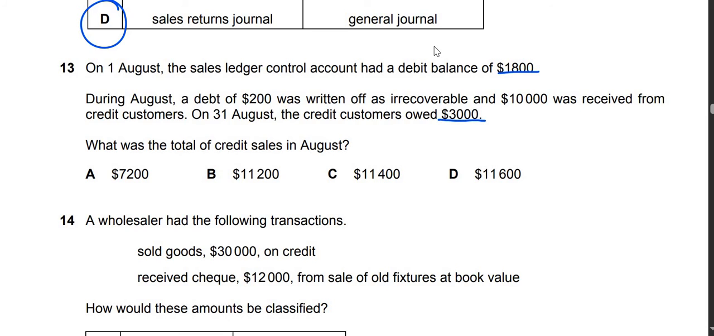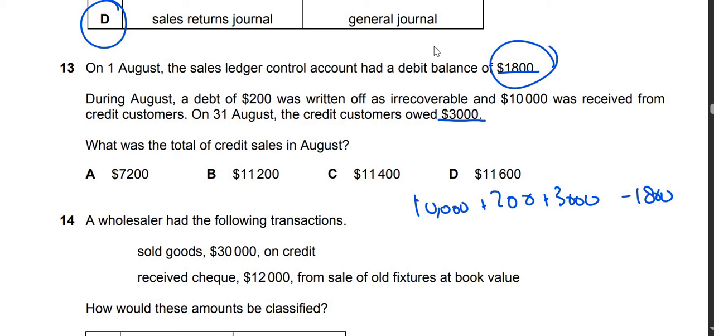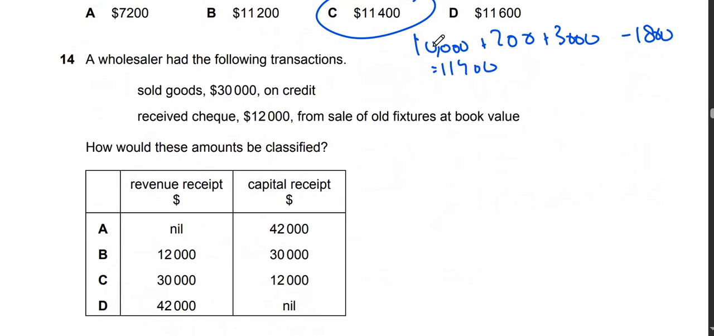So look, in order to calculate credit sales, you will do 10,000 plus 200 plus 3,000 and you will subtract 1,800 because this is the previous balance. Alright, so you will get 11,400. Your answer is C, guys.